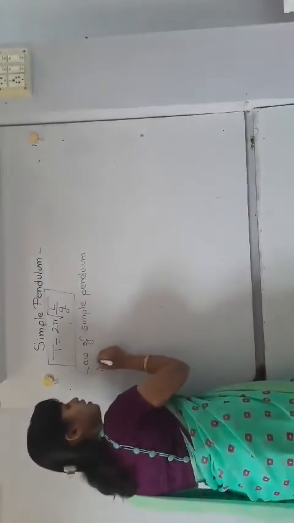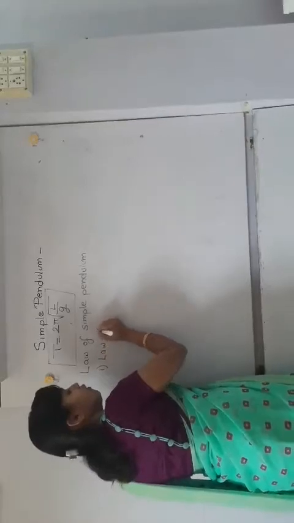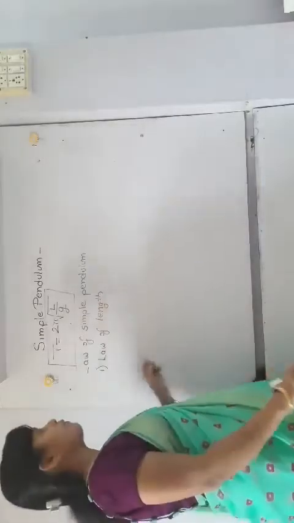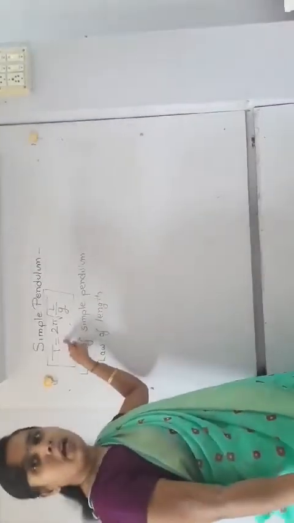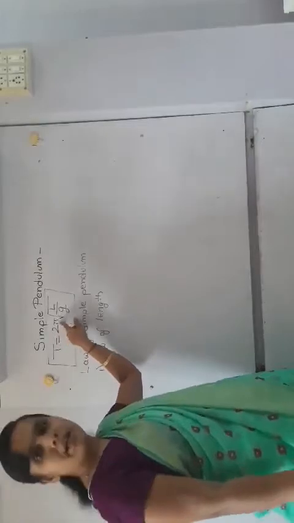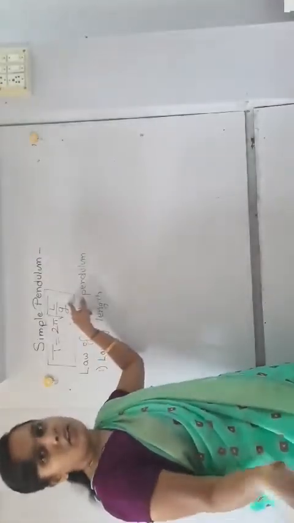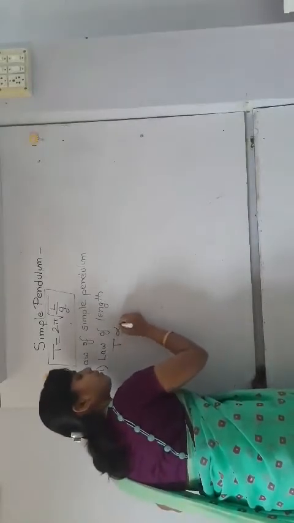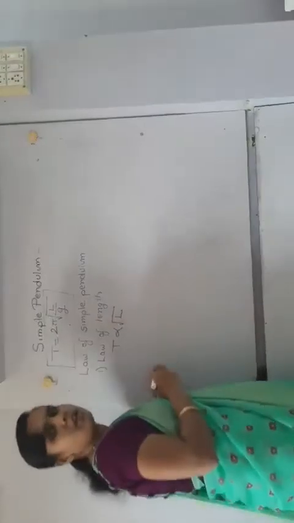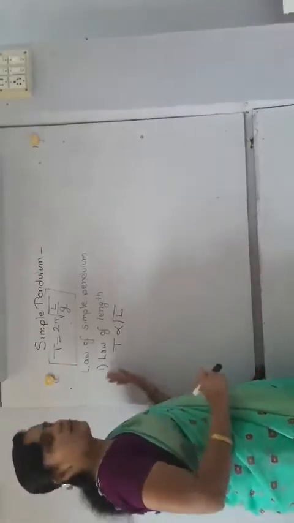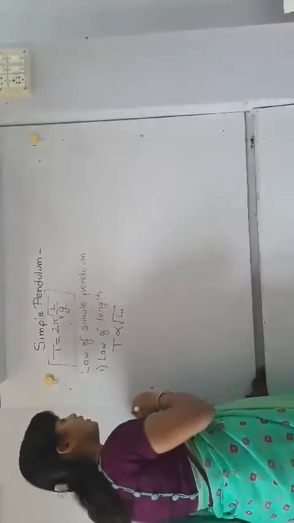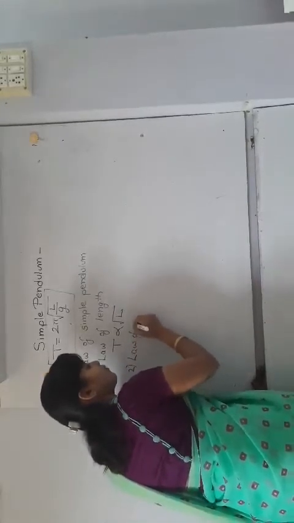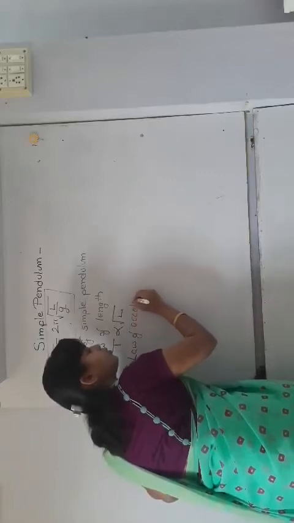First law is law of length. Okay, now what is law of length? If you are considering this formula, then here we can say that 2 pi is constant, g is gravity, it is also constant, then the time period of simple pendulum is directly proportional to the square root of length of a pendulum. This is called the law of length. Okay, then second one, law of acceleration due to gravity.